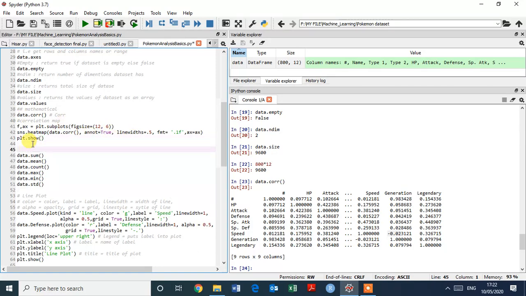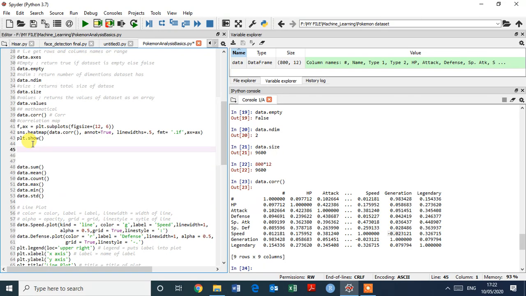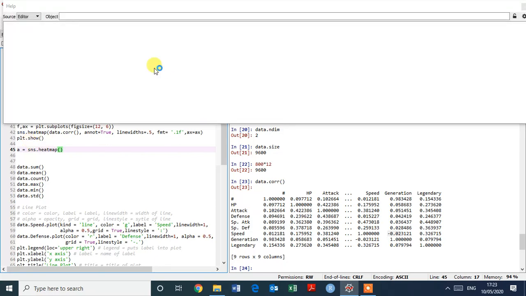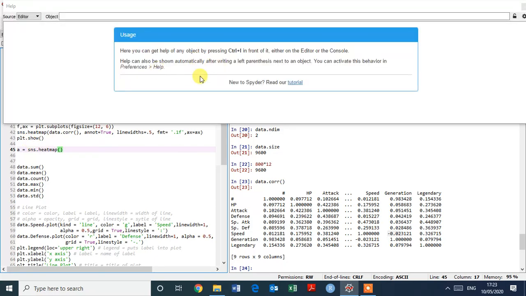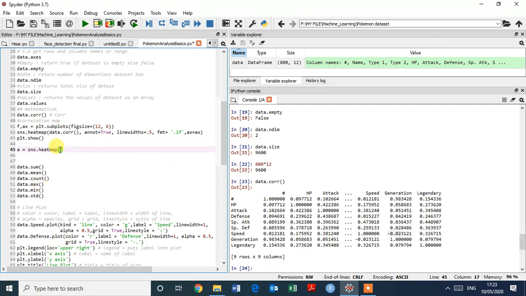Okay, suppose if we want to check the syntax of the heatmap, just type a equal to sns.heatmap and press Shift+Tab to execute. Just type it again, Shift+Tab to execute.